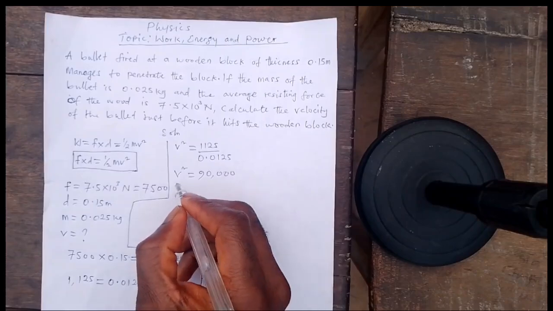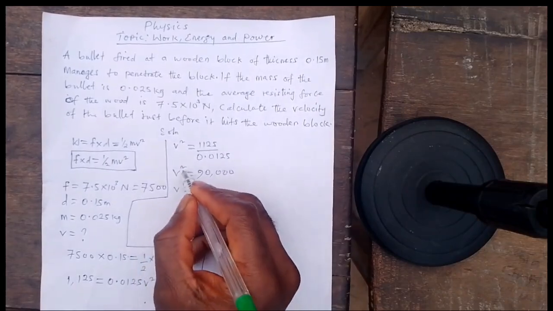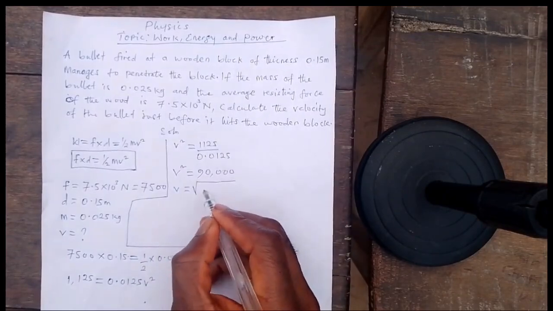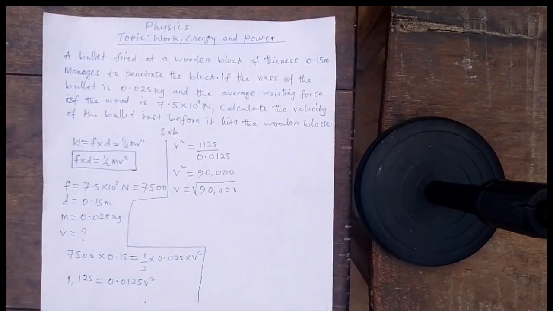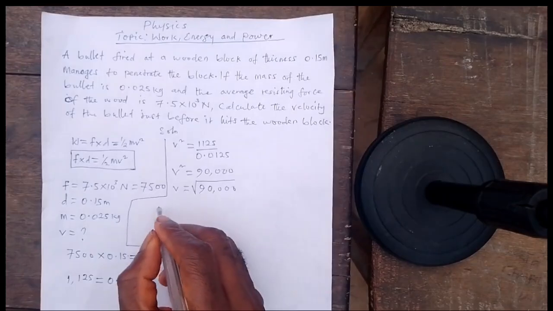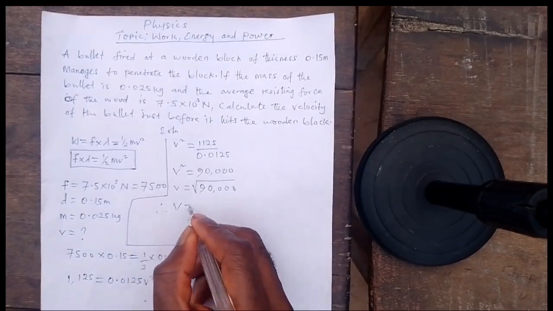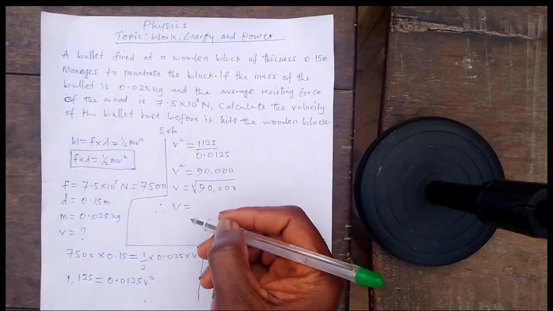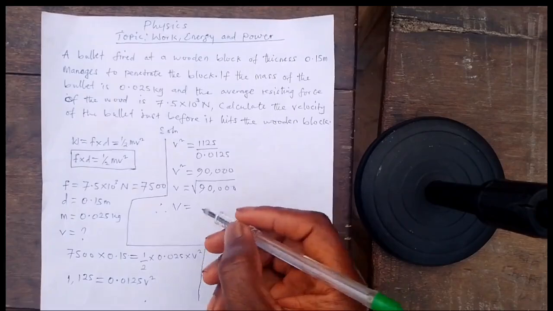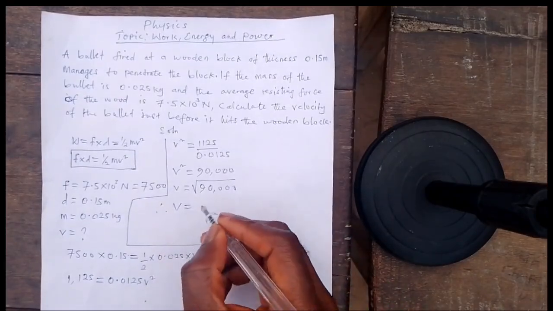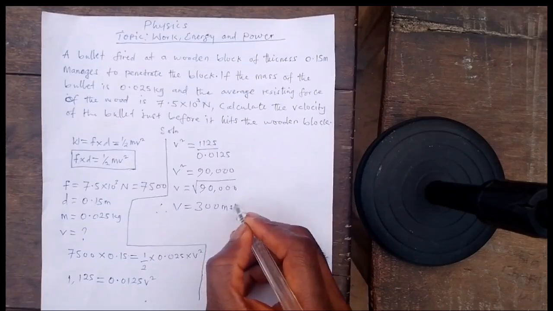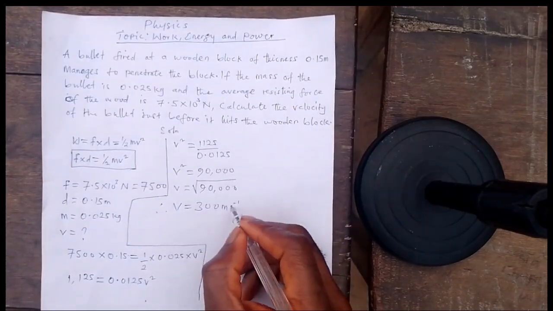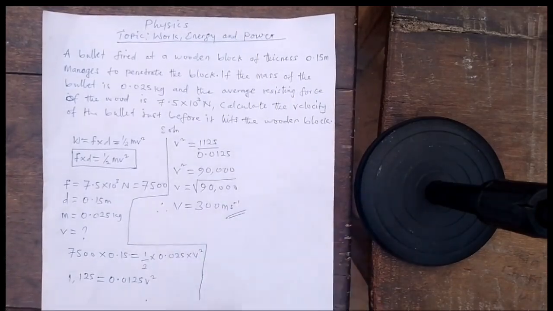Making v the subject, the square comes over here. We have the root of 90,000, which will give us 300. So therefore, the initial velocity will be 300 meters per second. Sorry, 300 meters per second. So that's the final answer.